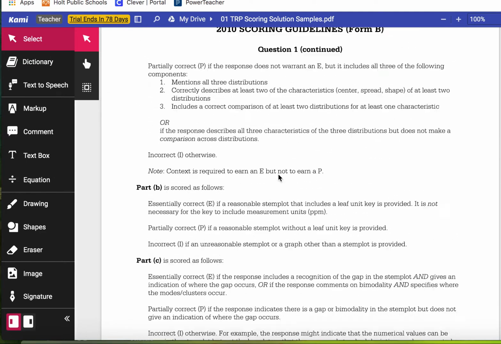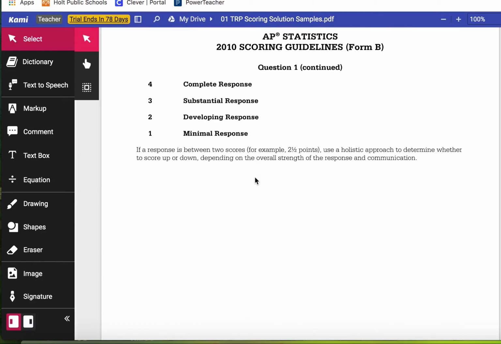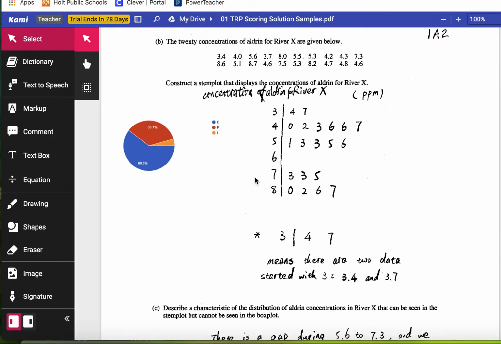But I'm going to go back up here to the scoring guide. You can mark it essentially correct if a reasonable stem plot, reasonable is a key word here, that includes a leaf unit is provided. It is not necessary for the key to include measurement units. So this was actually scored essentially correct because it was deemed reasonable. Seems like this student knows how to make a stem plot. They might have made a mistake in a particular data point, but it's not enough where this would be marked wrong. So this particular display was marked full credit, essentially correct.